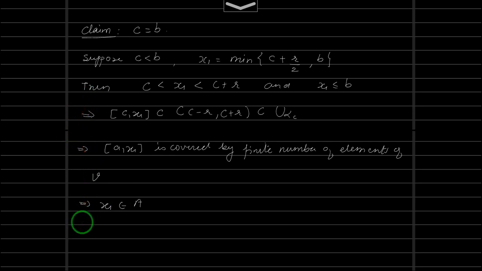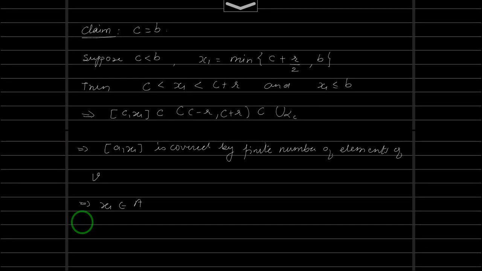Let us write on the next page. Sorry. This is a contradiction. Why? Analyze.